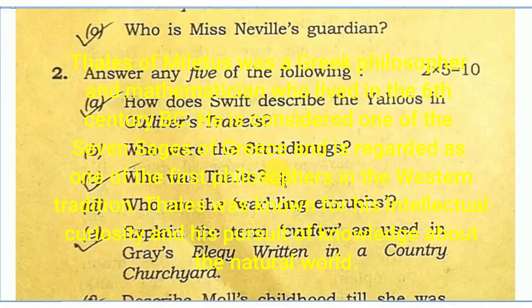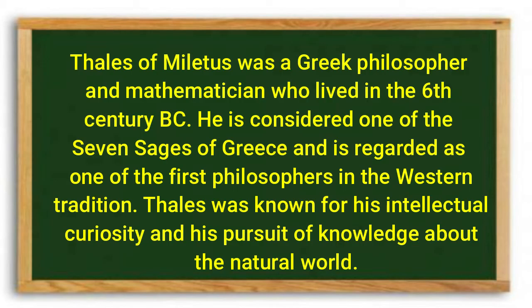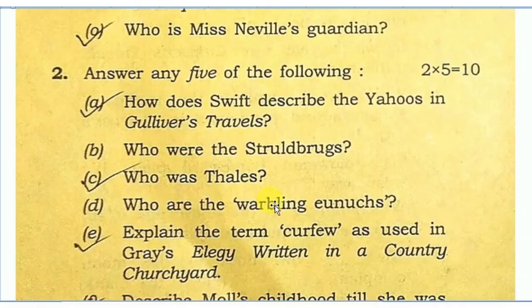Who was Thales? Thales of Miletus was a Greek philosopher and mathematician who lived in the 6th century BC. He is considered one of the 7 sages of Greece and is regarded as one of the first philosophers in the Western tradition. Thales was known for his intellectual curiosity and his pursuit of knowledge about the natural world. Who are the warbling eunuchs? Check description for this answer.